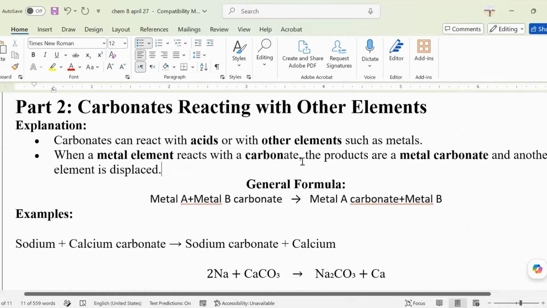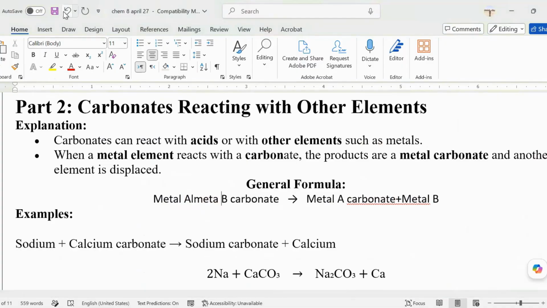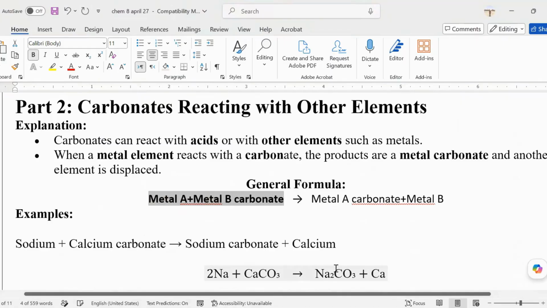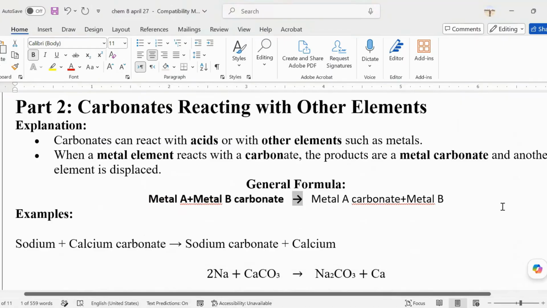Let me emphasize here. So this metal A will react with metal B carbonate. So you have the keyword, and there's an arrow, and the arrow means again, there's a chemical reaction, okay? So the name of the metal A will be added with the carbonate, okay? And then the metal B will stand alone.